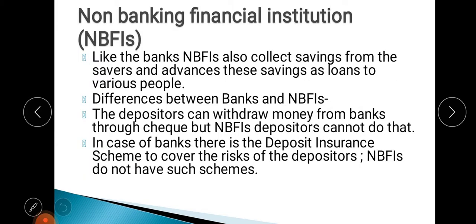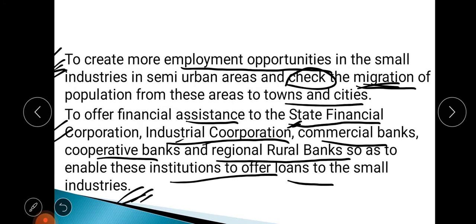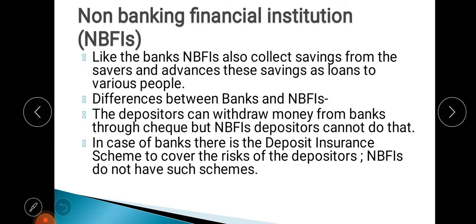Then the last part. We have discussed till SIDBI the types of banks. Now the non-bank: there are some other financial institutions which are not considered as banks. These are called non-banking financial institutions, NBFIs. Now NBFIs, what are those?